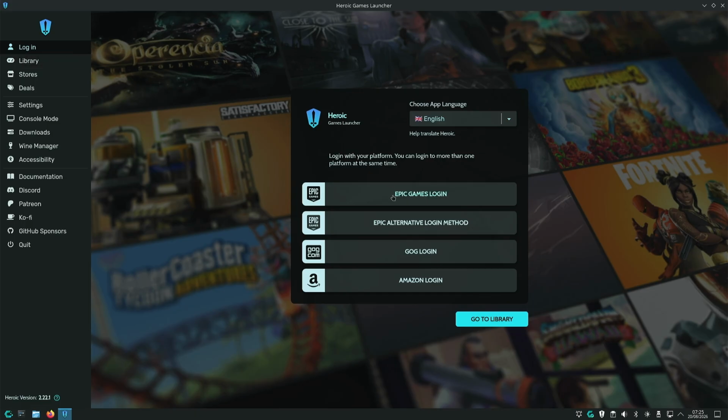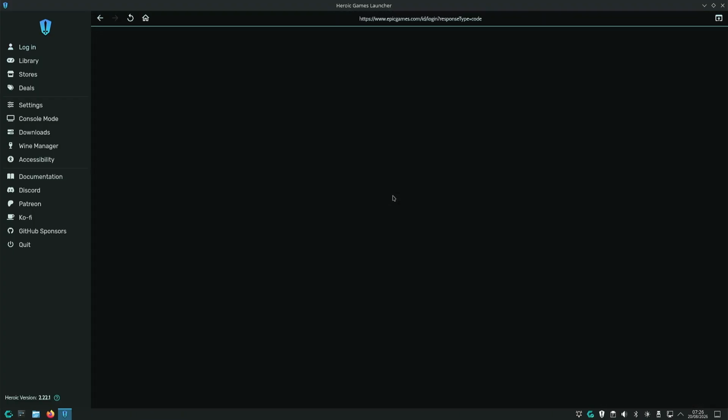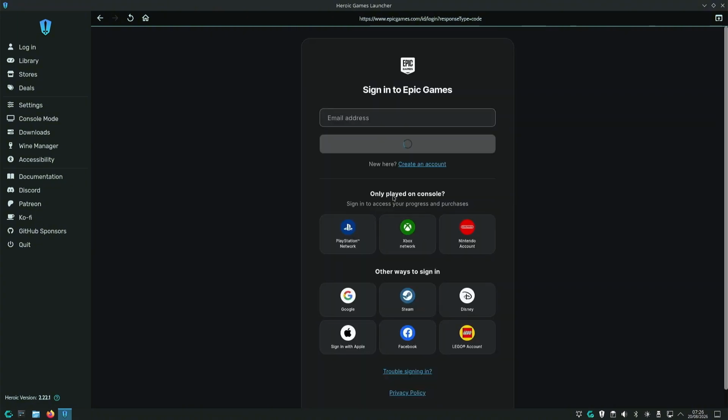So for this tutorial, we're going to log in with our Epic account. So now let's click on login and log into our Epic account, which will be my Epic account.